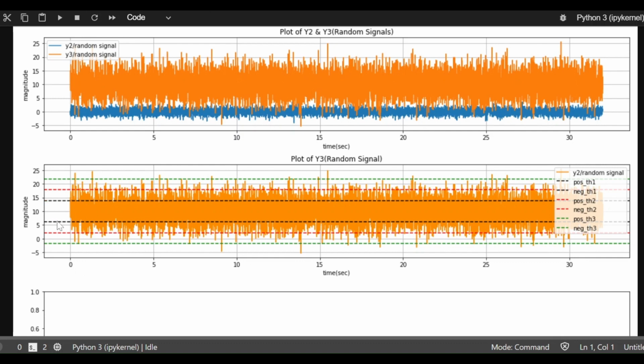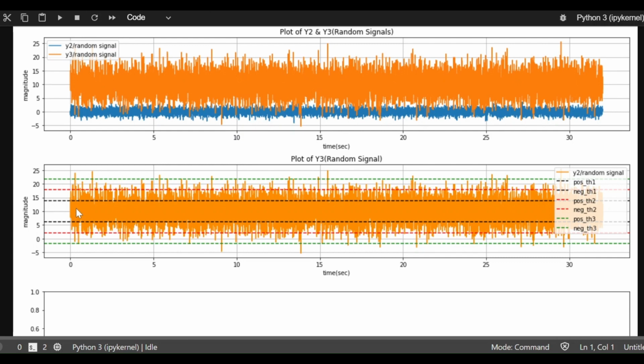These black dotted lines are the first threshold, this narrow band. This is positive threshold 1 and negative threshold 1, and it is containing the mean, the central axis, which is splitting this data set symmetrically on top and at bottom. These thresholds are strategically placed so that they are at around equidistance from the mean. So that's threshold number 1.